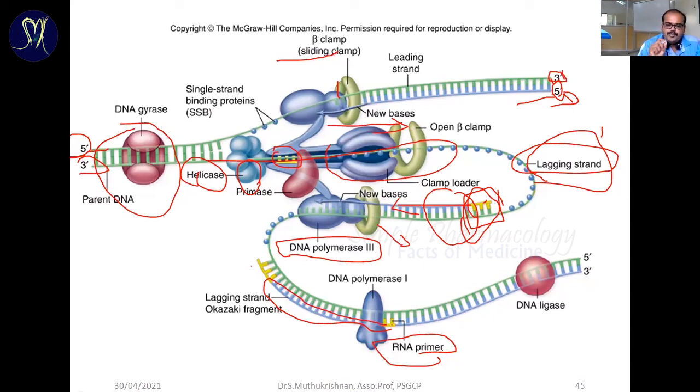Then it repairs the site, because once the primer is removed it leaves a nick. That nick is filled with fresh nucleotide base pairs, and those base pairs are arranged. The DNA polymerase enzyme replaces the primer.